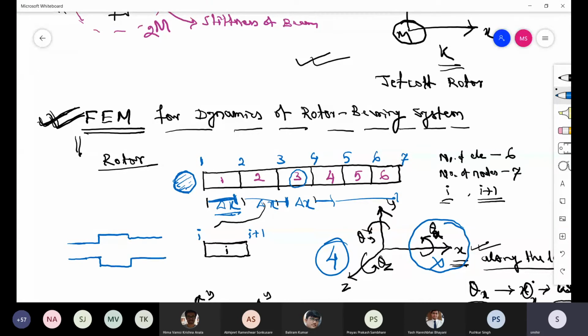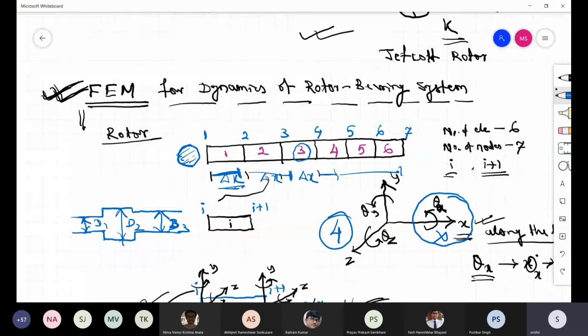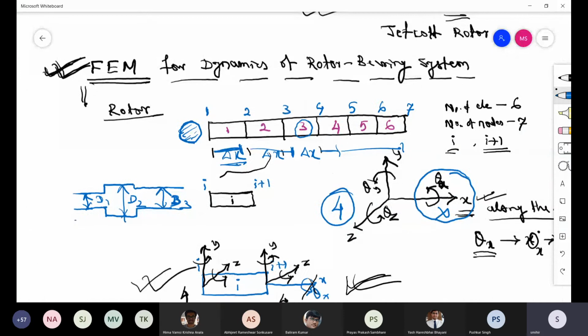Okay. So the diameters here, here, and here are different. So D1, D2, D3 are different. Okay. So it doesn't matter. If that is so, then you can take whatever element you are taking from here to here, diameter as D1. From here to here, you can take diameter as D2. From here to here, you can take diameter as D3.